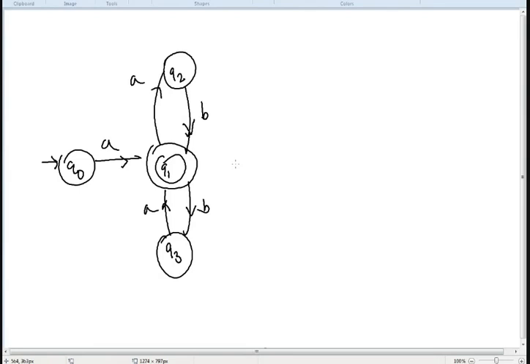Gaurav, which state can be eliminated from this?